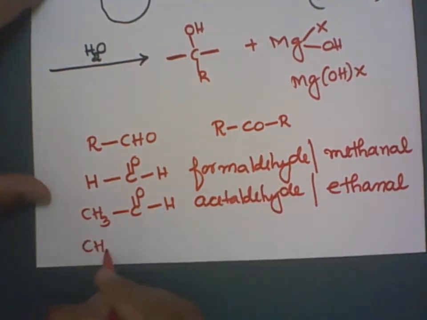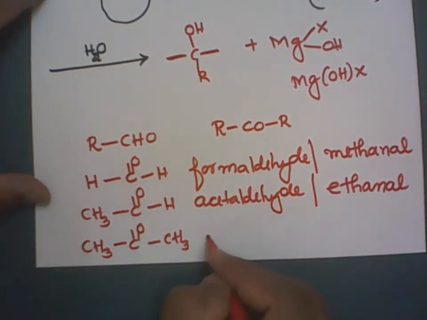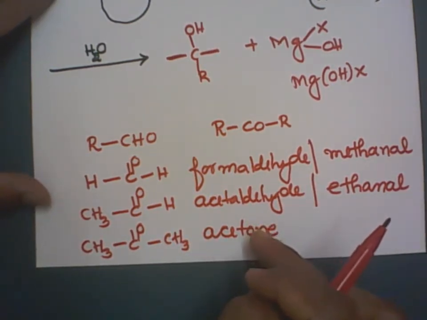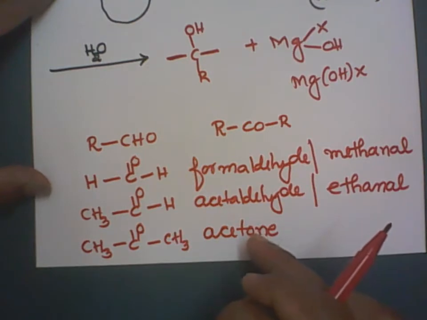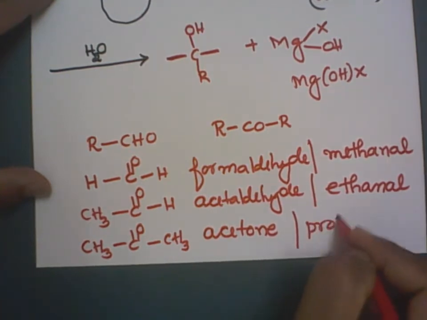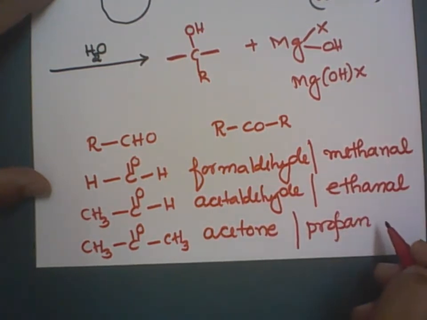Ketones have CH3, C double bond O and CH3. And this ketone is called acetone, correct? Used as a solvent in nail polish remover. Acetone is also called propanone, a three-carbon ketone. Propane, remove E, introduce one, propanone.